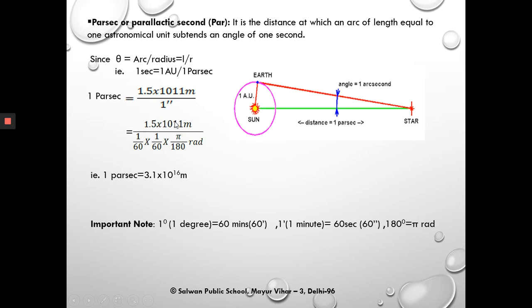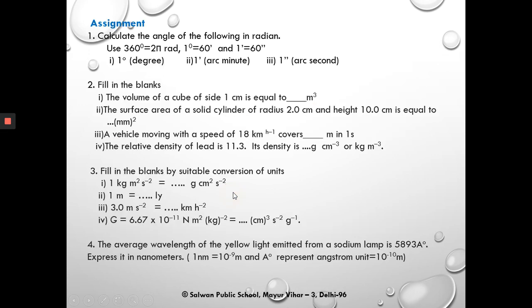So after calculation, by putting the value of pi as 3.14, we have 3.1 into 10 to the power 16 meter. So this is the relation between parsec and the meter.